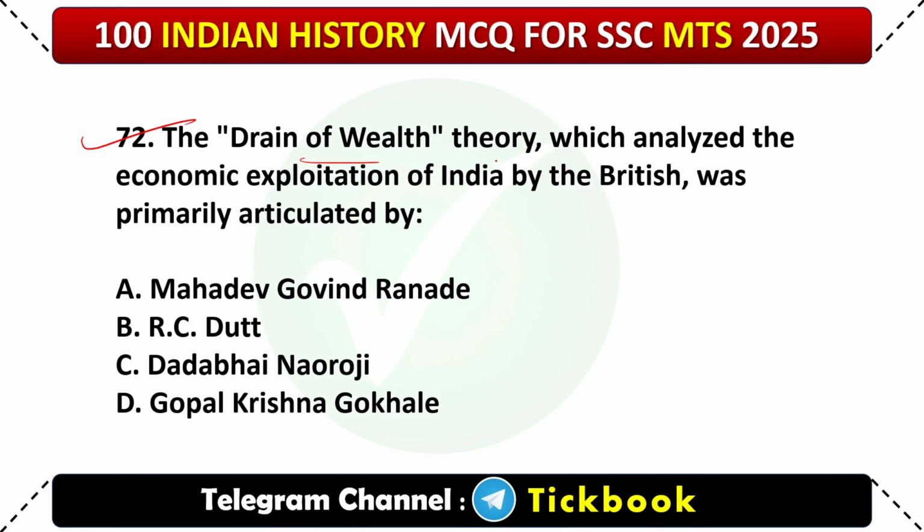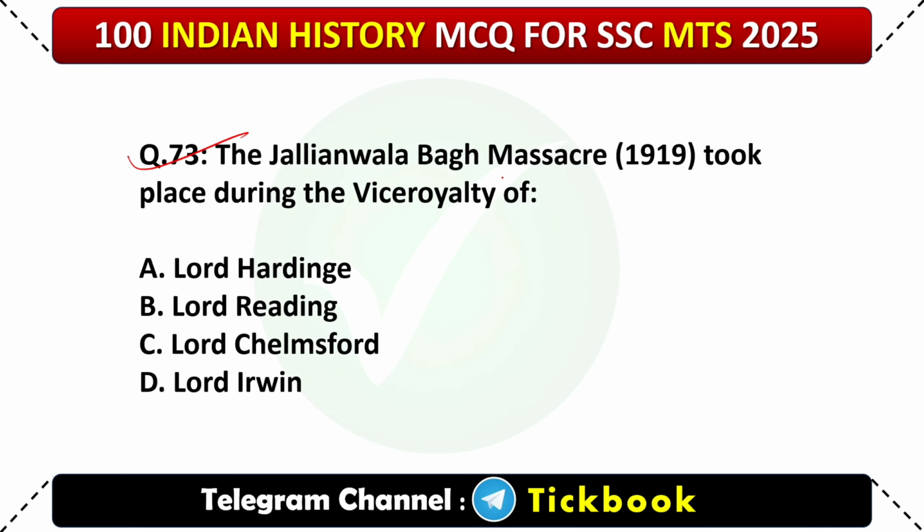72. The drain of wealth theory, which analyzed the economic exploitation of India by British, was primarily articulated by option number C, Dadabhai Naoroji. 73. The Jallianwala Bagh massacre 1919 took place during the viceroyalty of option number C, Lord Chelmsford.